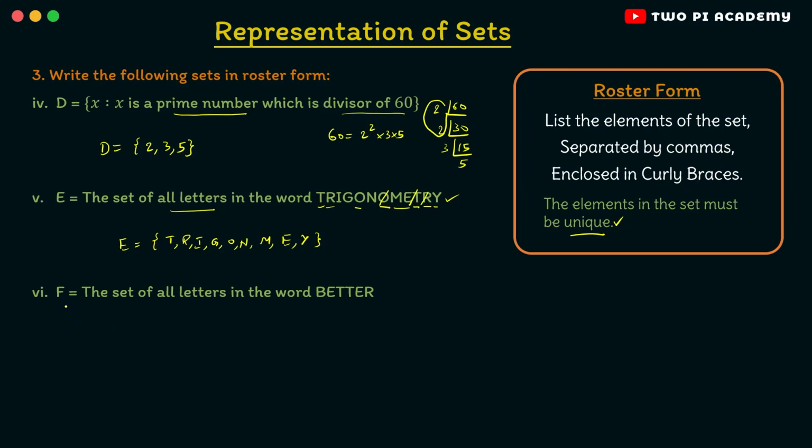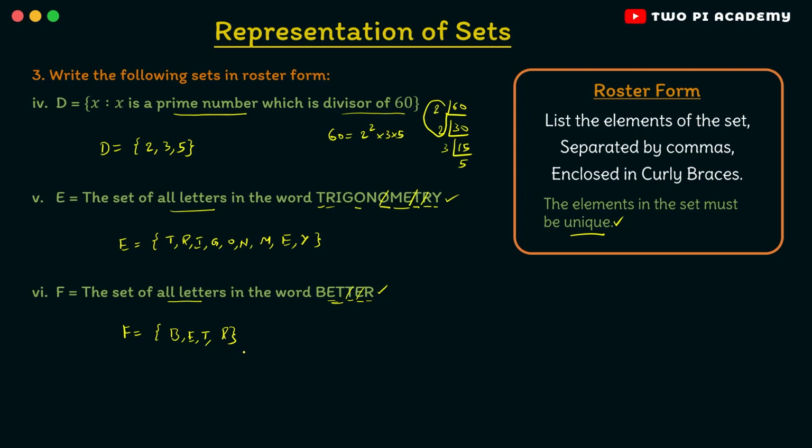And finally we have capital F, which is the set of all letters in the word better. So once again, inside the curly braces you list the letters in this. We have B, E, T, but the second T is repeated, so therefore you won't write the repeated letters. And then E is also repeated, so you won't write that. And finally you have the letter R. So therefore all of this combined is the set capital F. So this is the third problem.